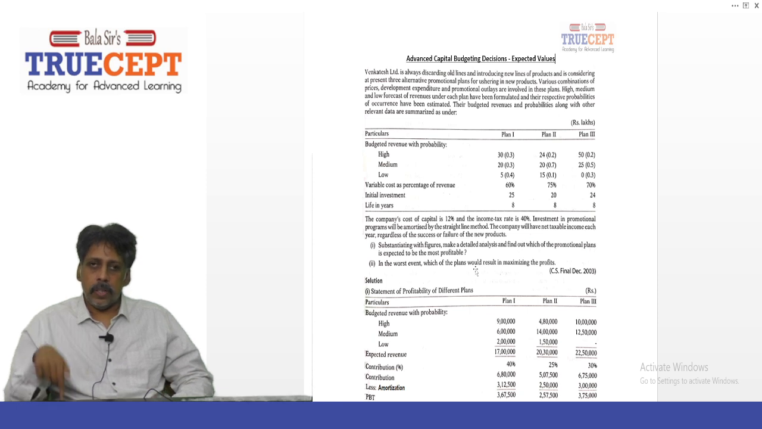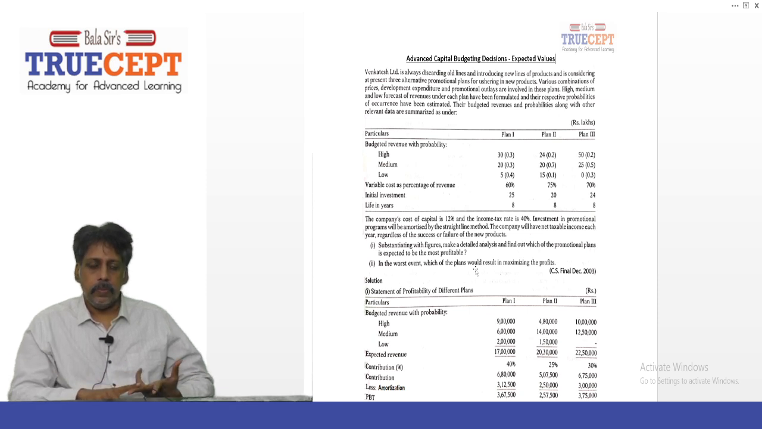And for plan 2, what are the numbers given? It is 24 lakh, 0.2 probability. For medium, it is 20 lakh and 0.7 probability. And for low, it is 15 lakh and 0.1 probability. And then for plan 3, it is 50 lakh, 0.2 probability. 25 lakh, 0.5 probability. And for low, it is 0 sales and 0.3 probability, that is 30% chance.